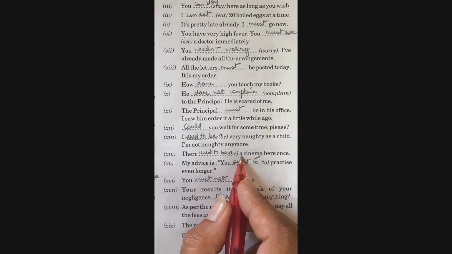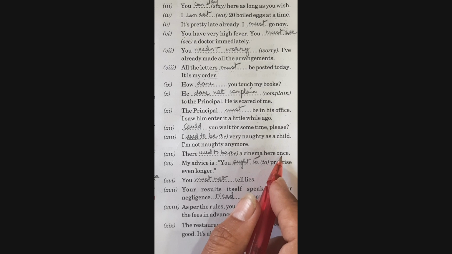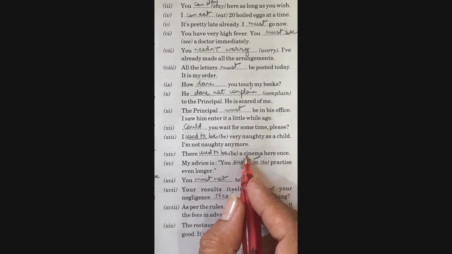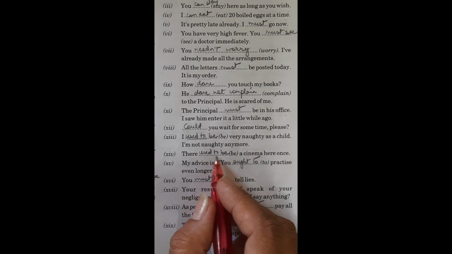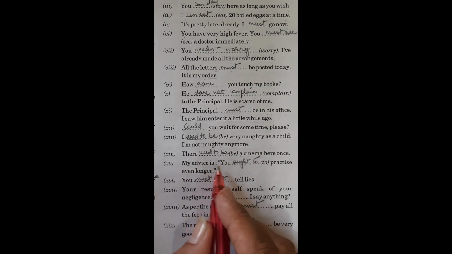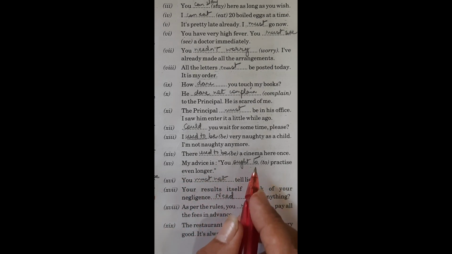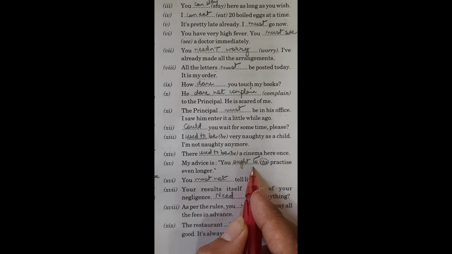There dash be a cinema here once. Now in this case we are talking about the existence of something in the past. Of course, we are talking about existence of a cinema in the past, and in that case we will use the modal used to be. My advice is you ought to practice even longer. So it is an advice along with the word to. Therefore, I have used the modal ought to.